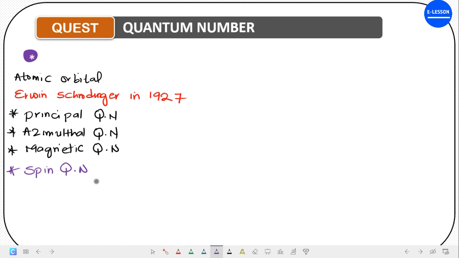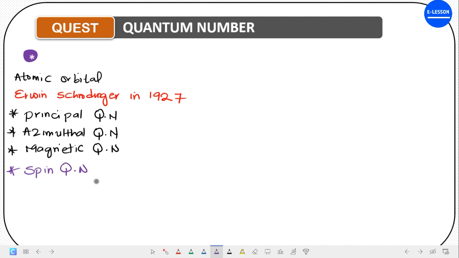You know what we talked about regarding quantum the other time, right? That when energy is emitted, it is not continuous, but in packets. It's in discrete energy, packets or bundles of energy that we call quantum. So we assign specific numbers to them. These specific numbers that are used to describe the behavior of electrons in an orbital is what is called the quantum number.